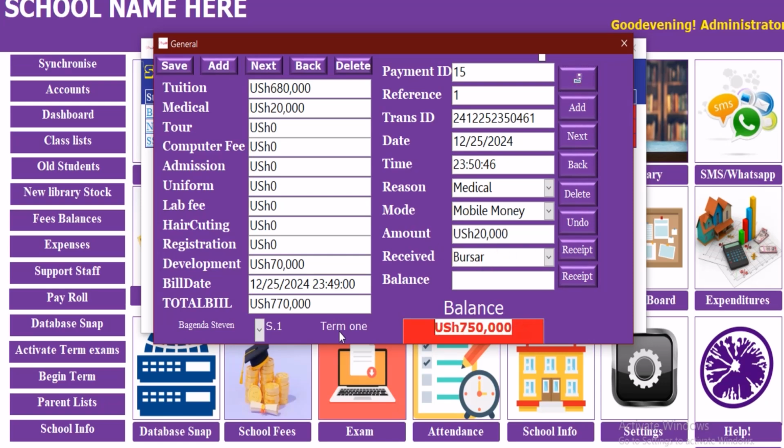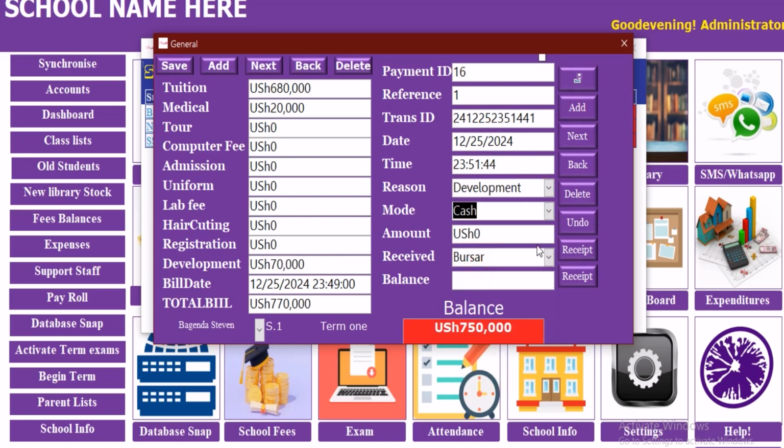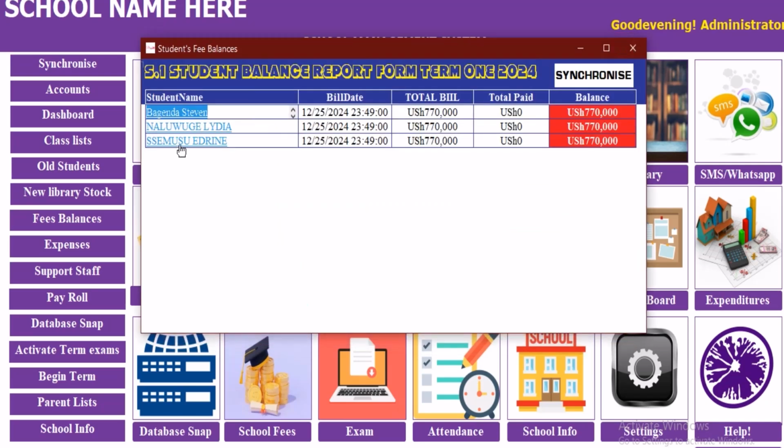And when we get the balance, it is this amount, and therefore we save that. And then what else? There is development. It is this, then by cash, and he paid this, and therefore this becomes the balance, and that is the balance that we are owing him.